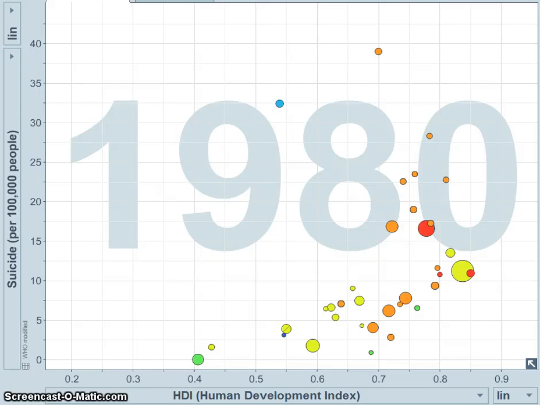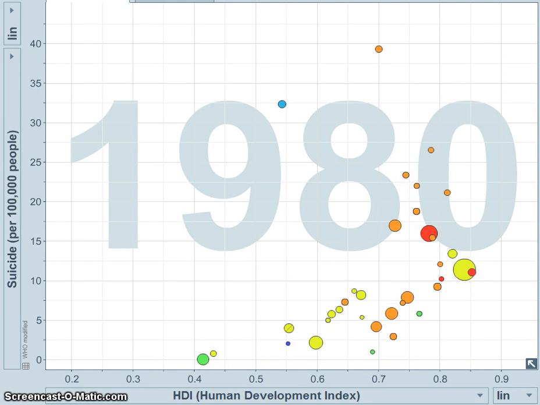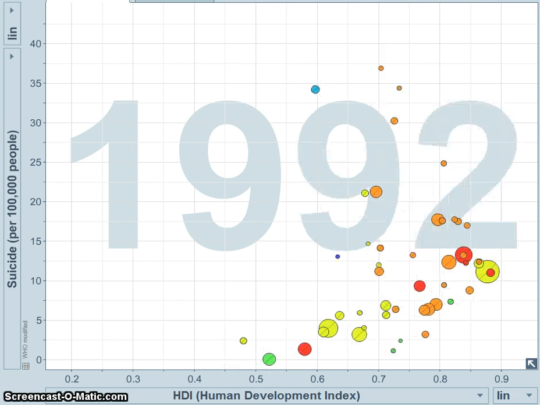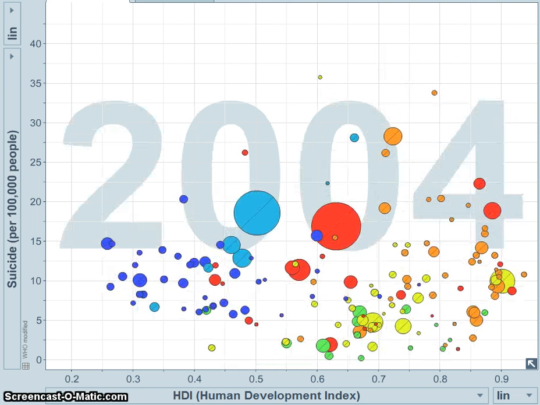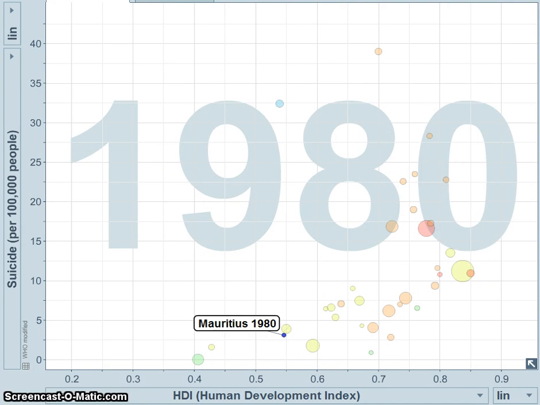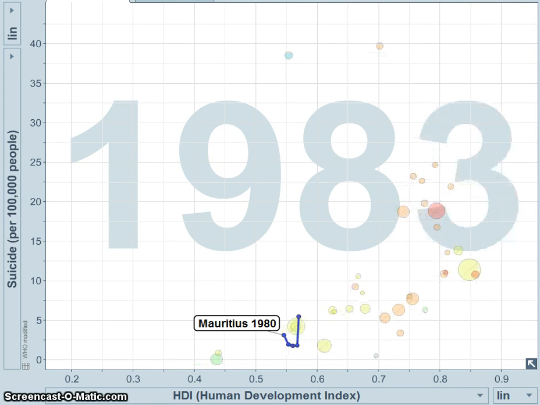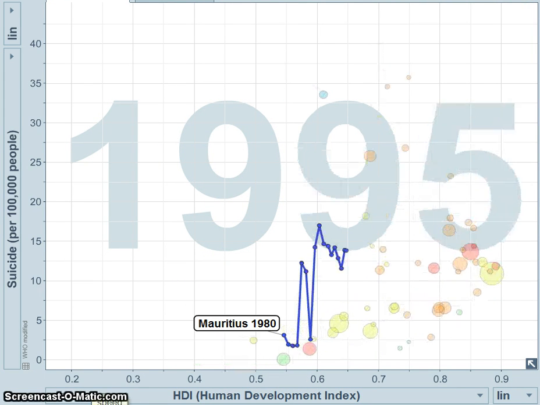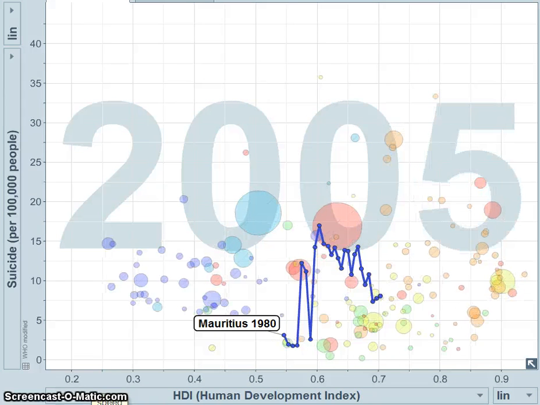This graph shows the relation between how countries develop over time and its effect on the suicide rate. The general trend of these countries is to have an increase in the suicide rate as the country develops further. A place like Mauritius experiences many spikes in the suicide rate. In Mauritius, we see that it experiences constant rises and falls in their suicide rate, but as a general observation, they still follow the trend.